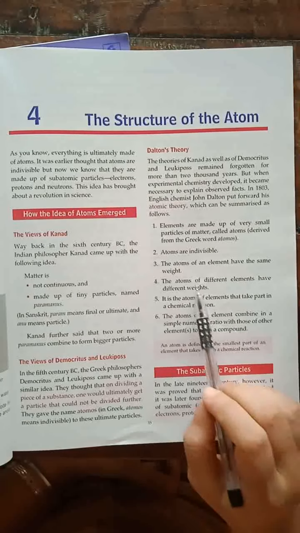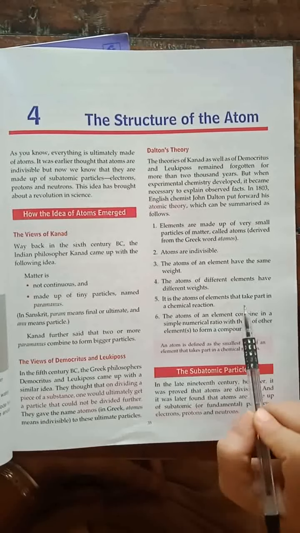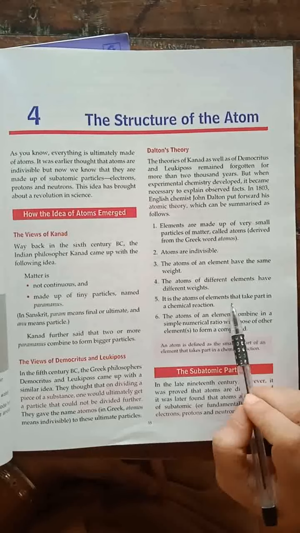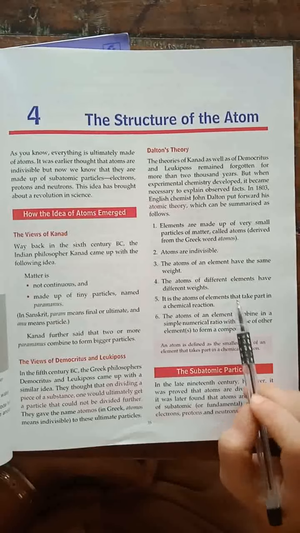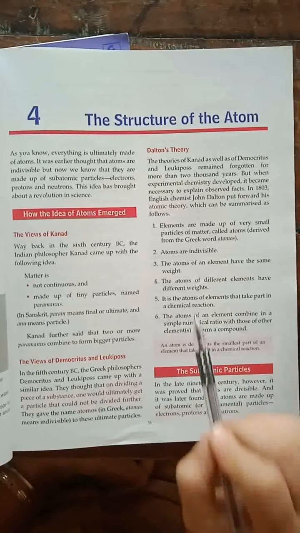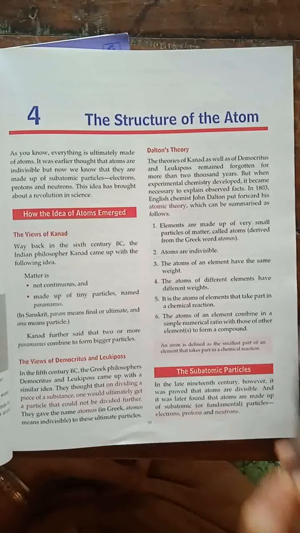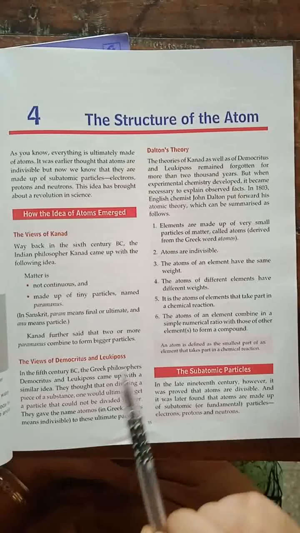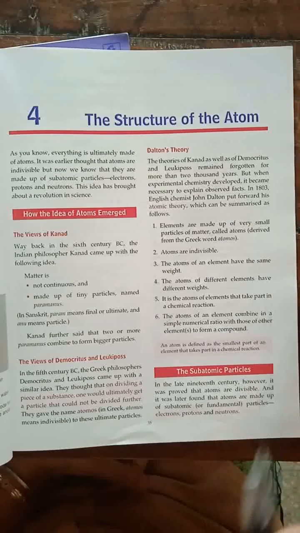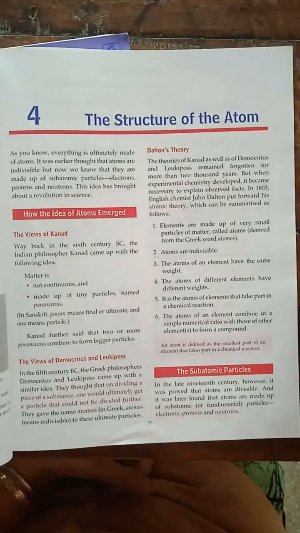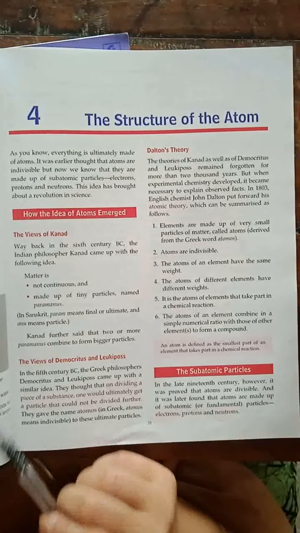Understood? Now the fifth point was, it is the atoms of the elements that take part in a chemical reaction. An element is made up of atoms, so atoms take part in a chemical reaction, not the whole element. Atoms individually take part in a chemical reaction.